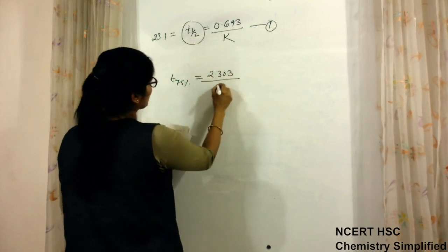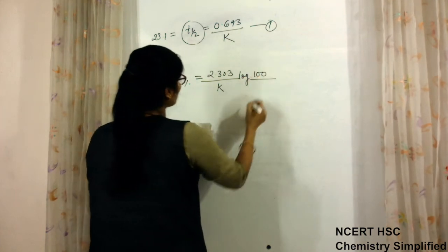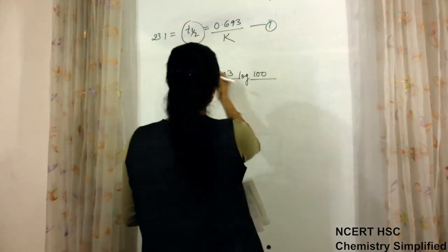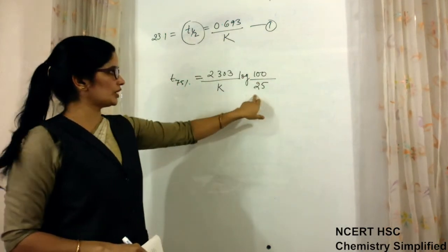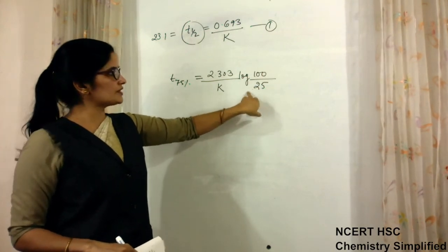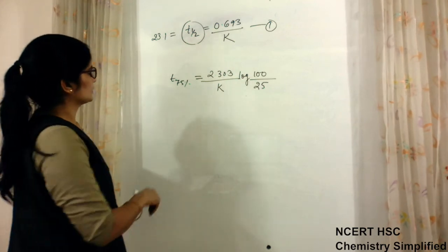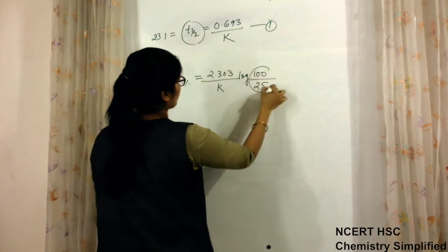2.303 upon K log of 100 upon 25, since 75% is completed and 25 is left. We will keep R naught upon R, where R leftover is the amount of substance left, 25% after time T. So this will be log 4.